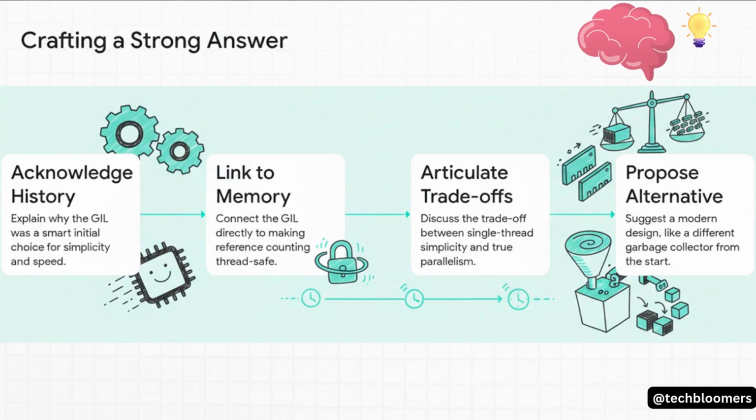One, you start with the history. Acknowledge that the GIL was a smart choice that simplified everything and made single-threaded code fast. Two, you connect it to the technical reason, making reference counting thread-safe. Three, you articulate the trade-offs, simplicity versus parallelism, and explain why that balance has shifted over time. And finally, you propose a modern alternative. You show your thinking about design by saying something like, well, today we might have started with a more advanced garbage collector instead of reference counting. That's the answer that shows real engineering maturity.